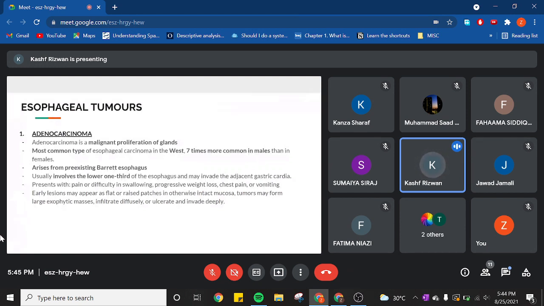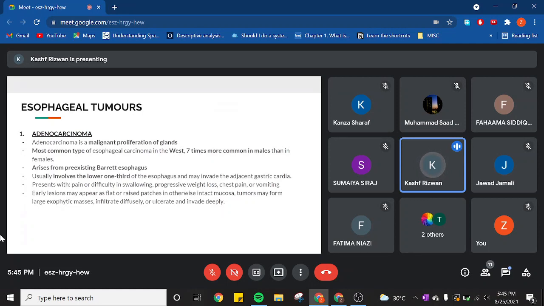It is the most common type of esophageal carcinoma in the West, and it is 7 times more common in males. I discussed that it arises from pre-existing Barrett esophagus. It's very important to know the location. So it usually involves the lower one third, and it presents with pain or difficulty in swallowing, progressive weight loss, chest pain, or vomiting.